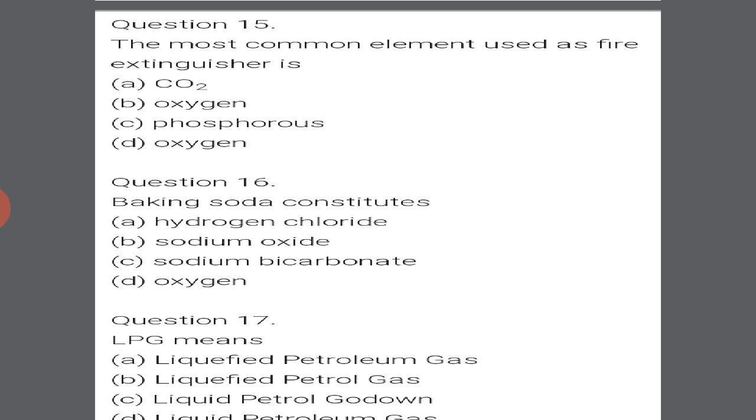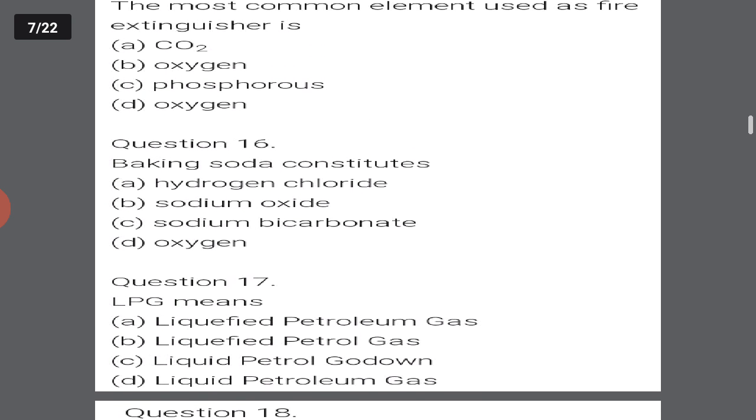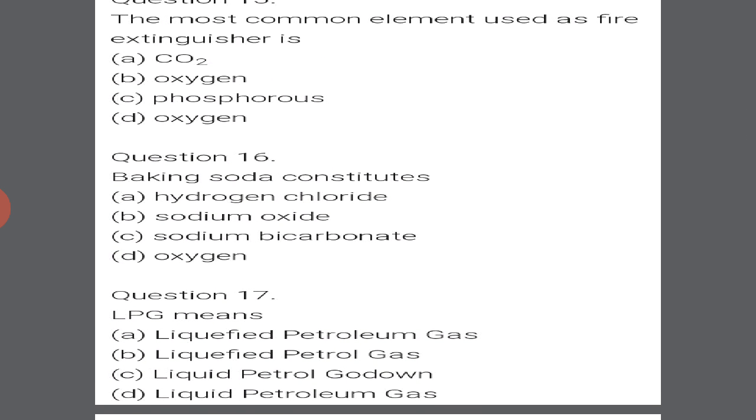Question number 17. We have discussed this earlier also. I told you the full form of this, either CNG or LPG, can be asked from you. So LPG means: the options are liquefied petroleum gas, option A; liquefied petrol gas, option B; liquid petrol gas, option C; option D, liquid petroleum gas. Okay, no, the answer is option A, liquefied petroleum gas. Got it? LPG.